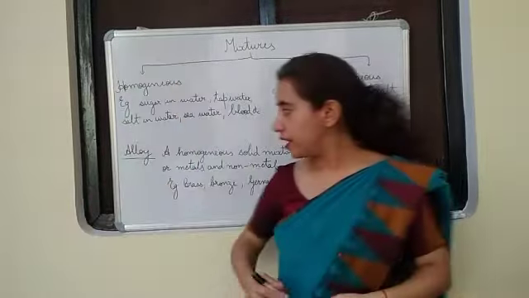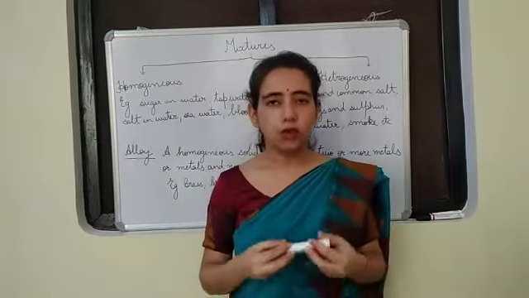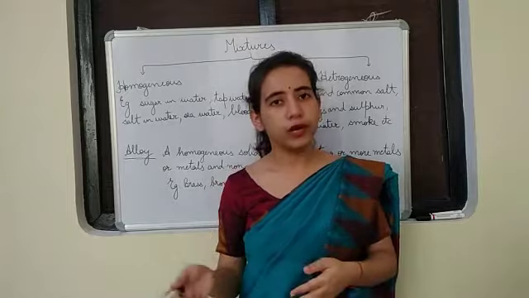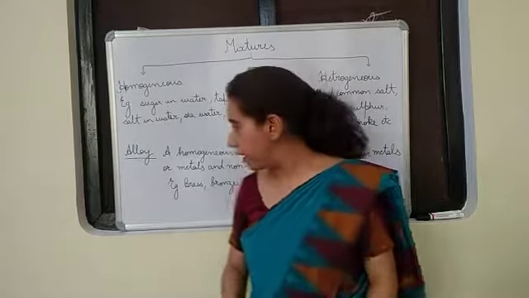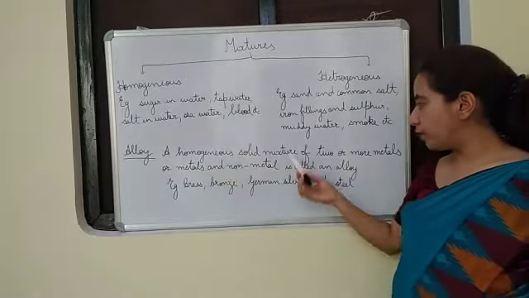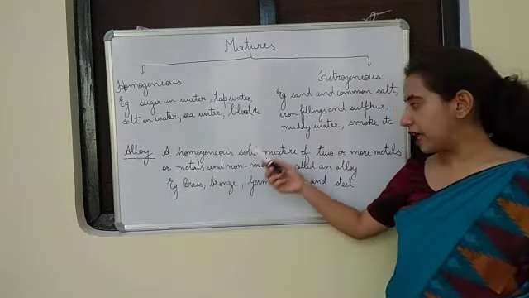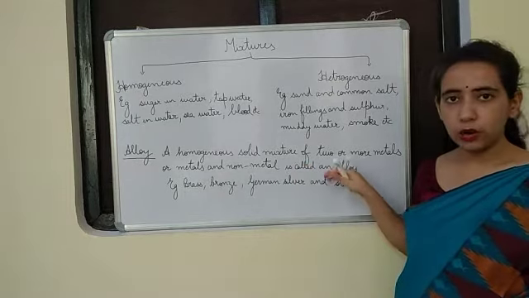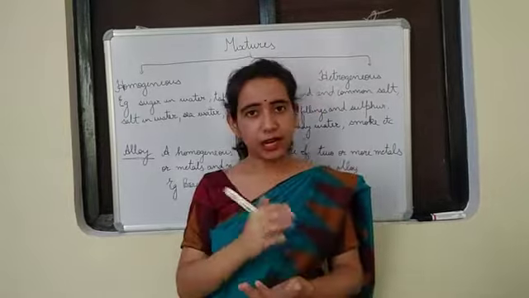Alright. Then there is a term alloy. An alloy is a homogeneous solid mixture of two or more metals, or metals and non-metals. How are we going to make an alloy and why is it made, that I'll tell you.